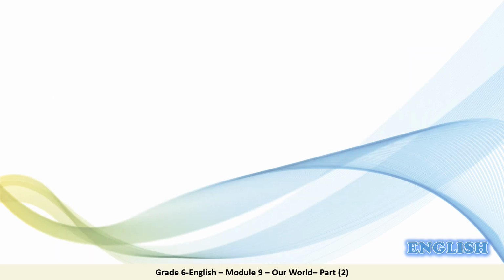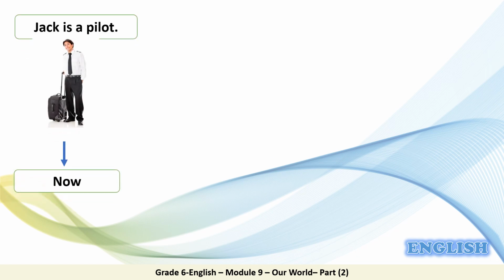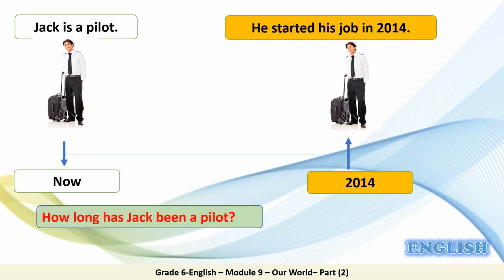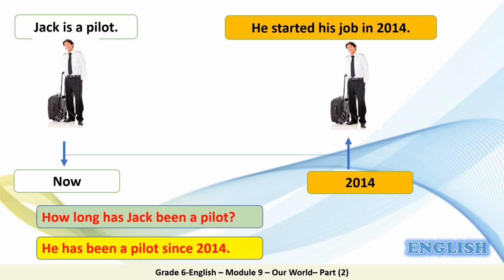However, we can still answer the how long question in a different way and using different words. Let's have a look at another example. Jack is a pilot now. Jack started his job in 2014. So 2014 is the point when he started his job. So how long has Jack been a pilot? Let's look at the answer. He has been a pilot since 2014.